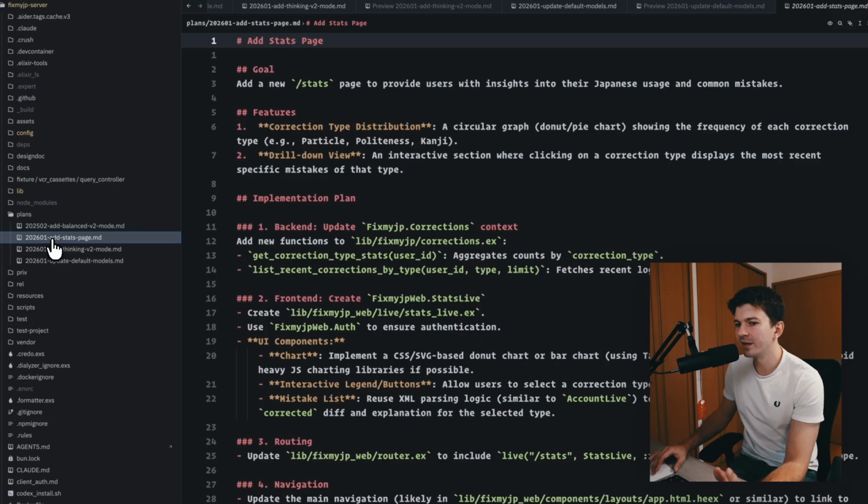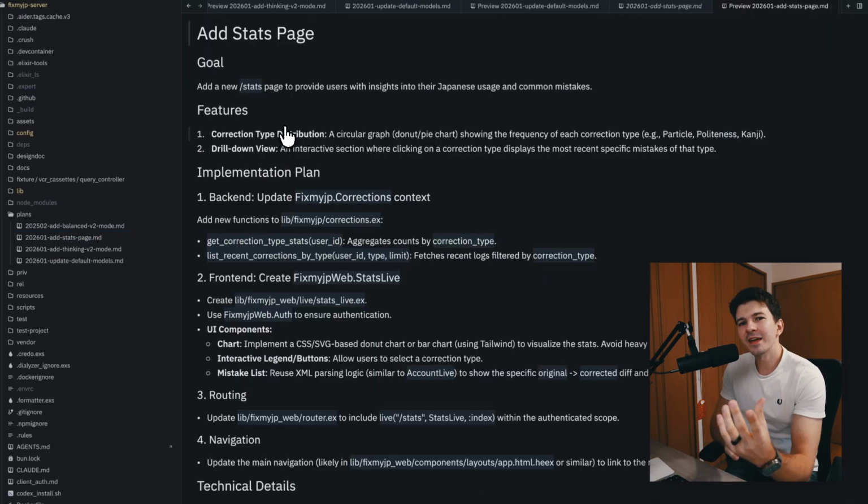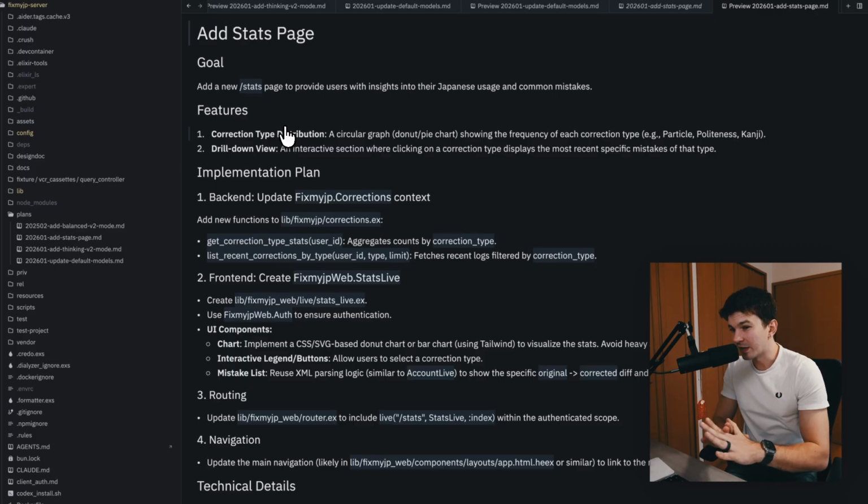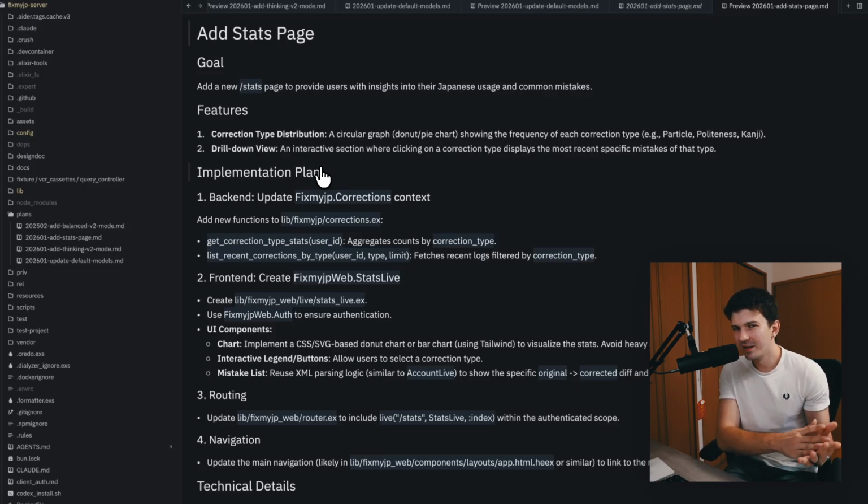For example, we have this one here for the stats page. How I'm thinking about design docs is it needs to condense all of the information that you need to know to work on something into one document. A very simple sniff test is if I give this design doc to a junior engineer, would this engineer that maybe just onboarded be able to implement this? If the answer is yes, then it's a good design doc. If the answer is no, then yeah, maybe we need to iterate on it a bit more.